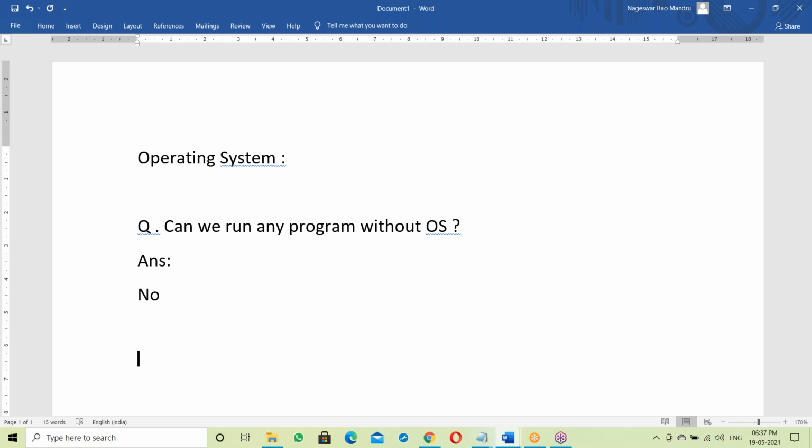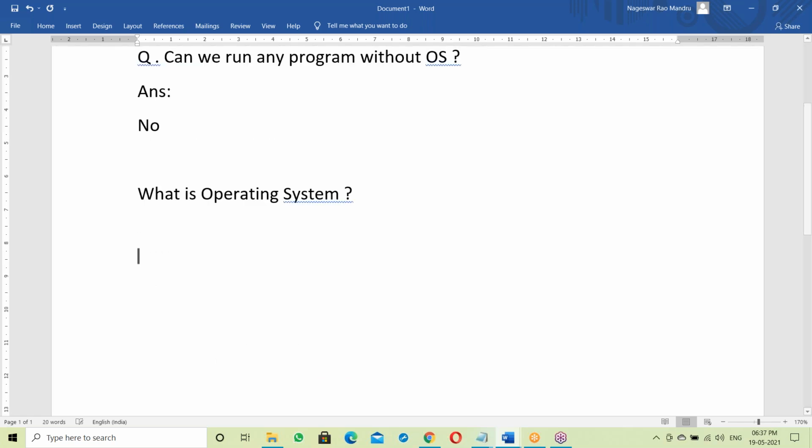Now the question is, what is an operating system? Without OS we can't do anything. Then what is OS? Let us see about OS here.